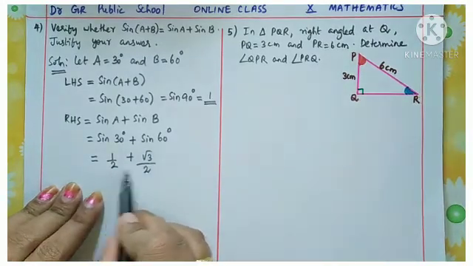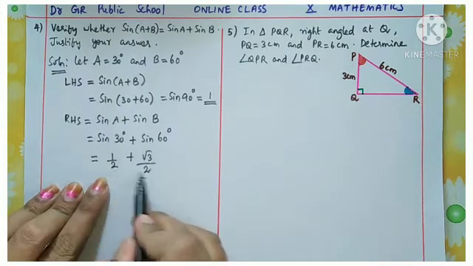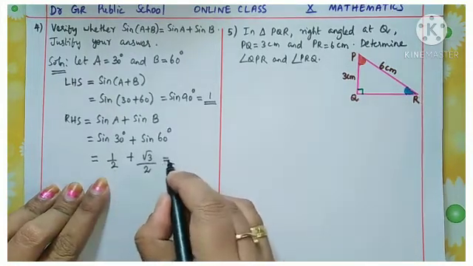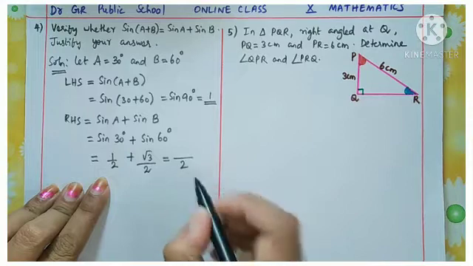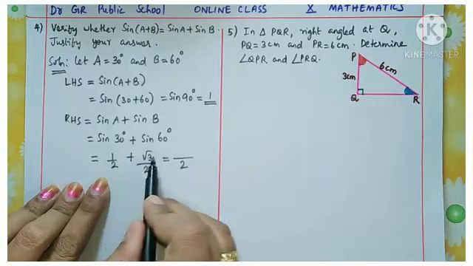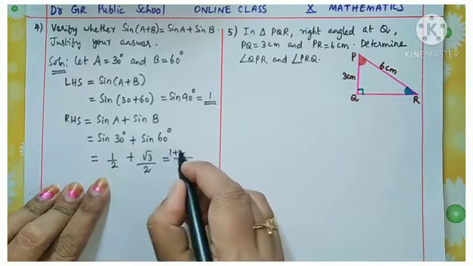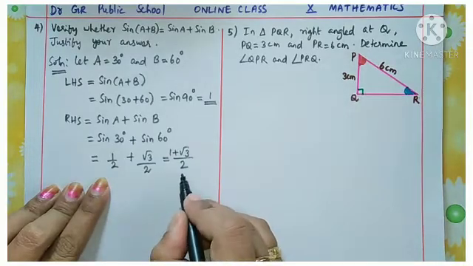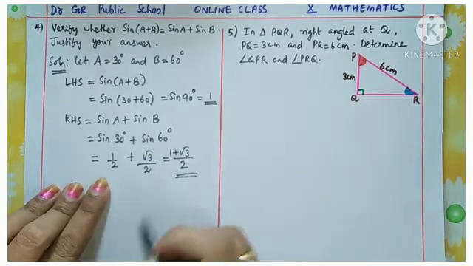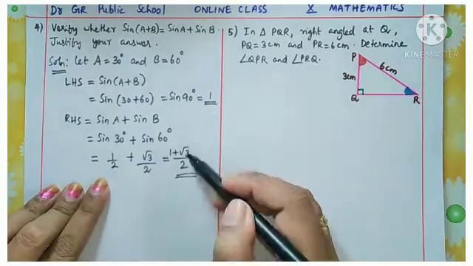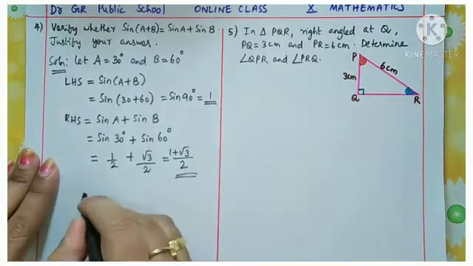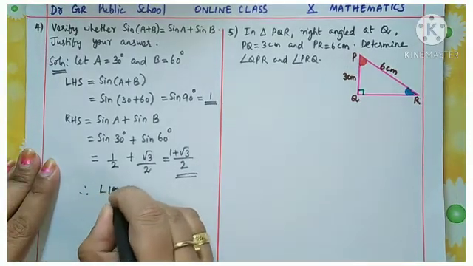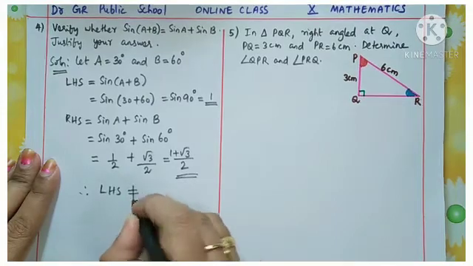Now you see these are two like fractions. 2 is the common denominator, so you can combine them, but numerator rational and irrational we cannot add. So 1 plus root 3 over 2. We cannot simplify this, so this is the answer. Now see the two sides, LHS and RHS. They are different. Therefore LHS is not equal to RHS.